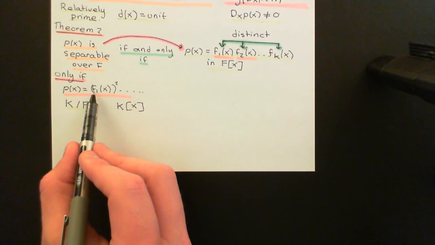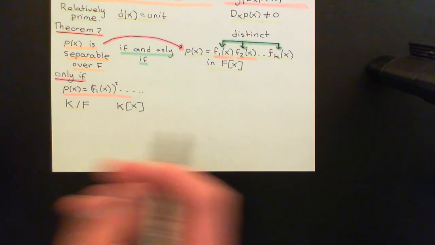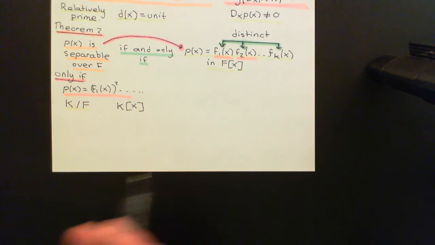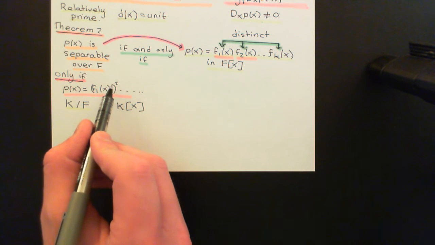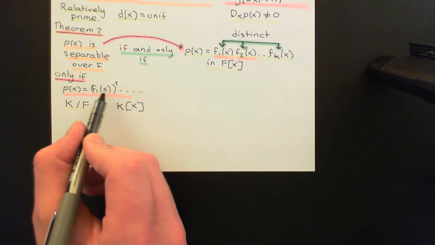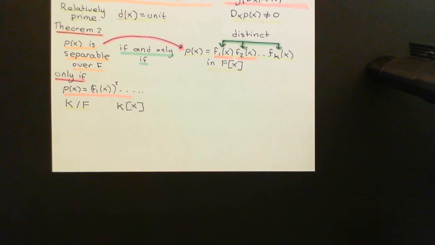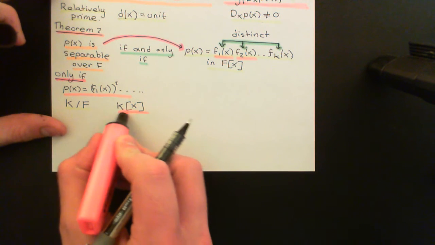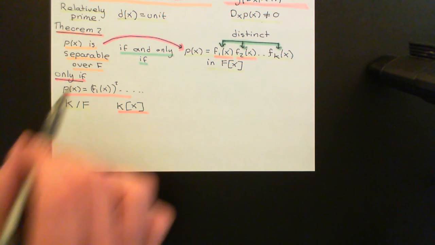But the problem is here we've got f1(x) squared, so f1(x) will split down into linear factors in the ring of polynomials over the field K. But now you're going to get all of those linear factors squared, so that means that all of the roots pertaining to those linear factors are not going to be simple roots. They're going to have multiplicity at the very least 2. Okay, so they're going to be repeated roots, which then contradicts the polynomial being separable.